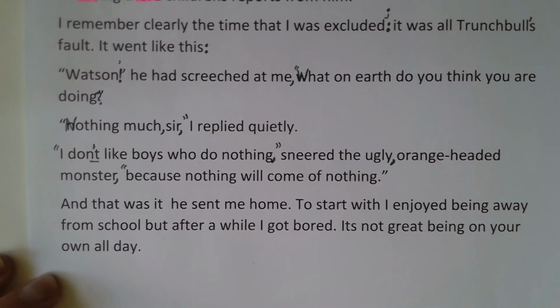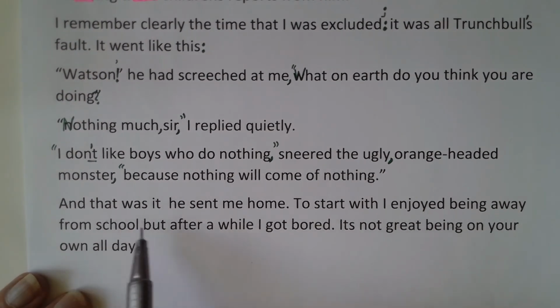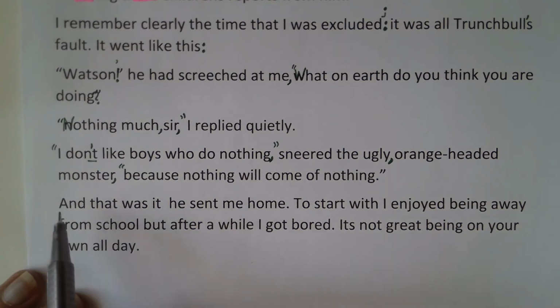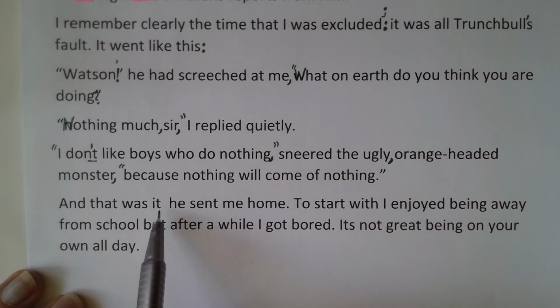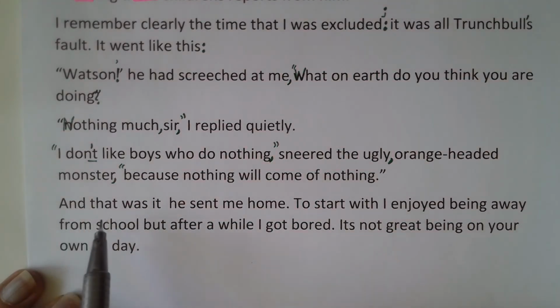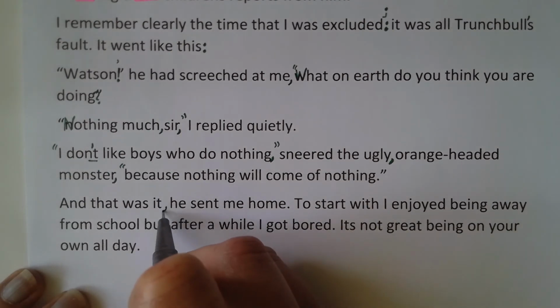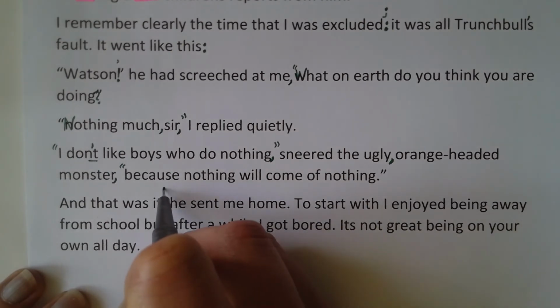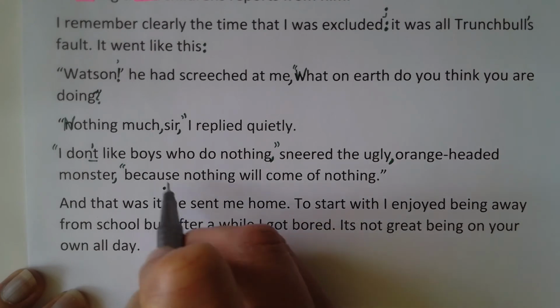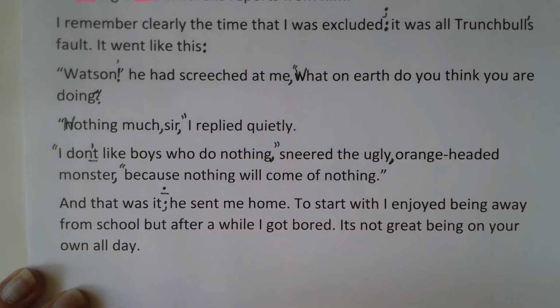In the last section, and that was it, he sent me home. Again, this was a comma splice that a lot of you still left in. This is a sentence on its own. It makes sense. It could be a main clause, and that was it. It's got a verb and it's got pronouns in it, and he sent me home. So what you could use here is a semicolon, you could use a full stop, two short sentences, you could use a dash, but you cannot use a comma. That's wrong. He sent me home.